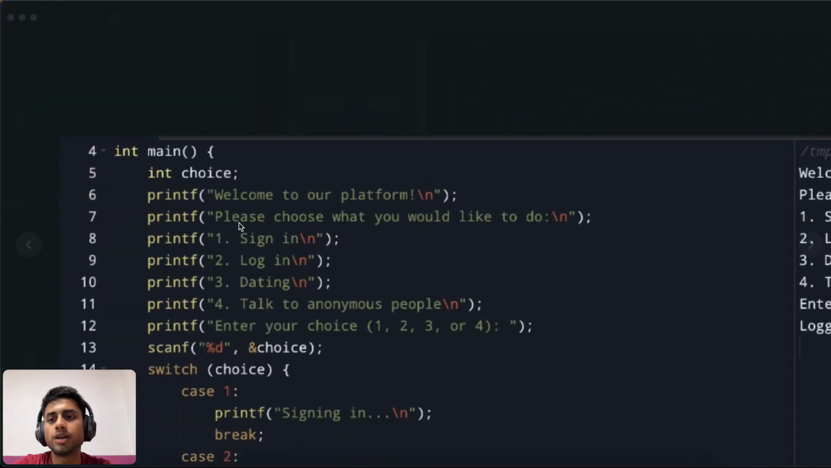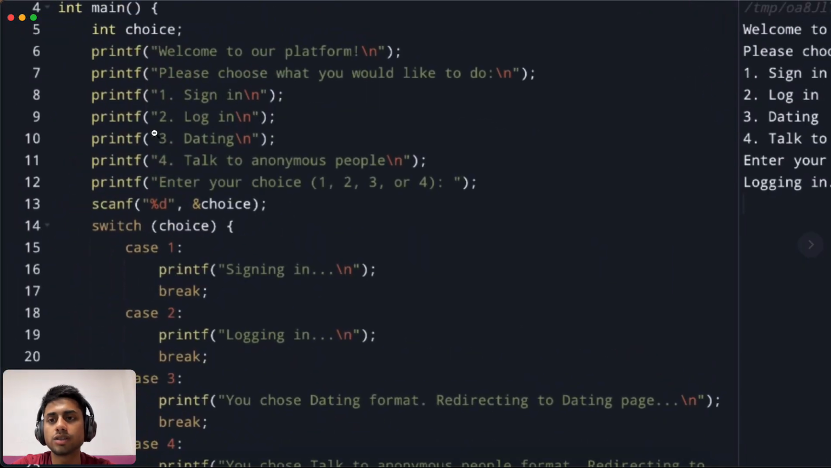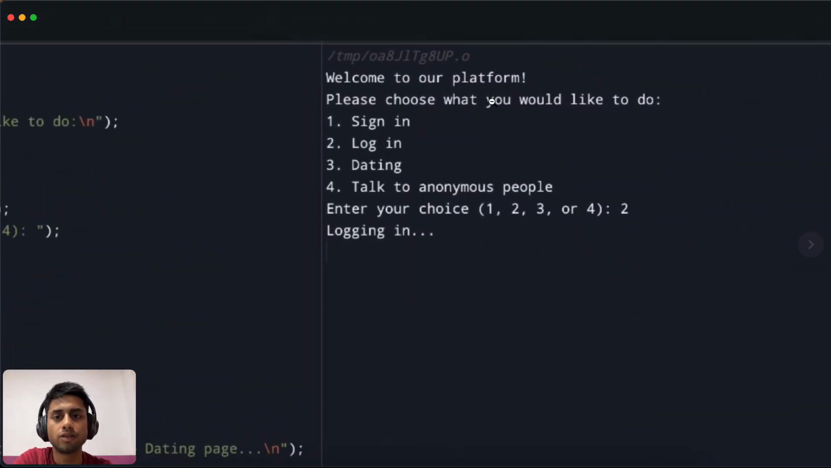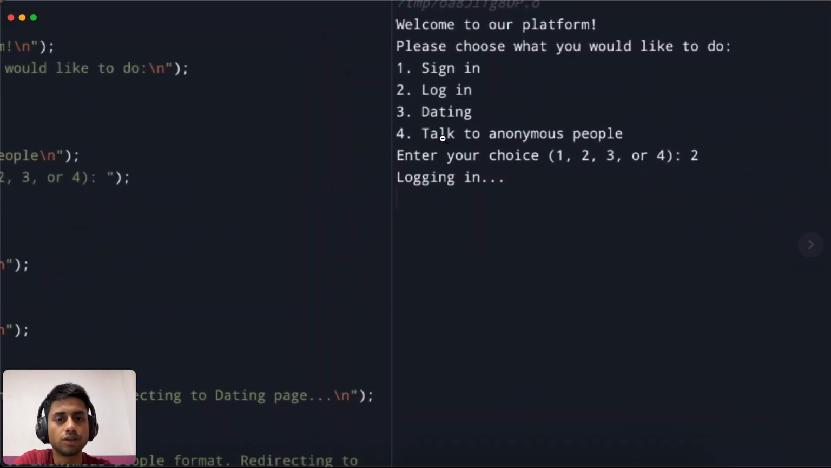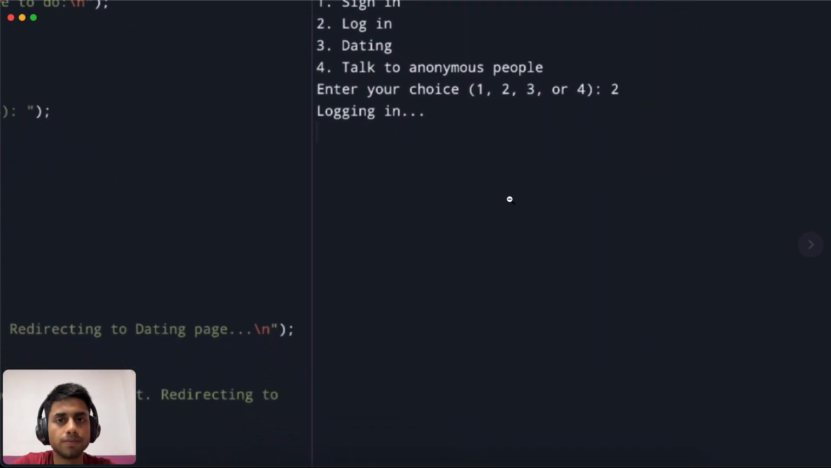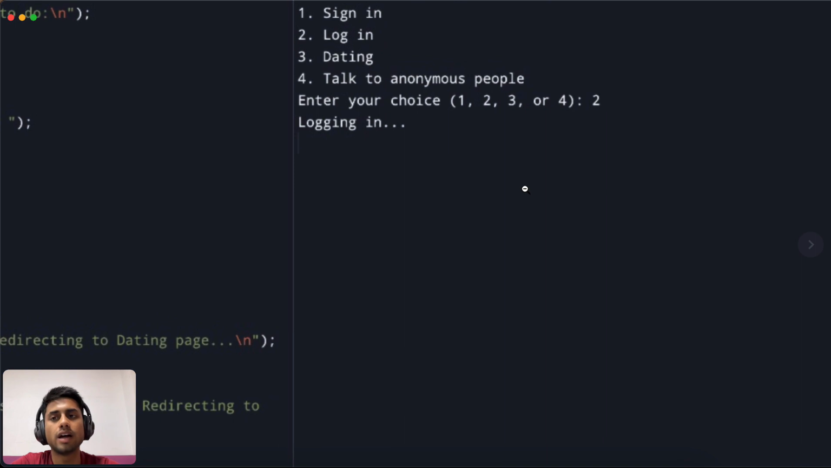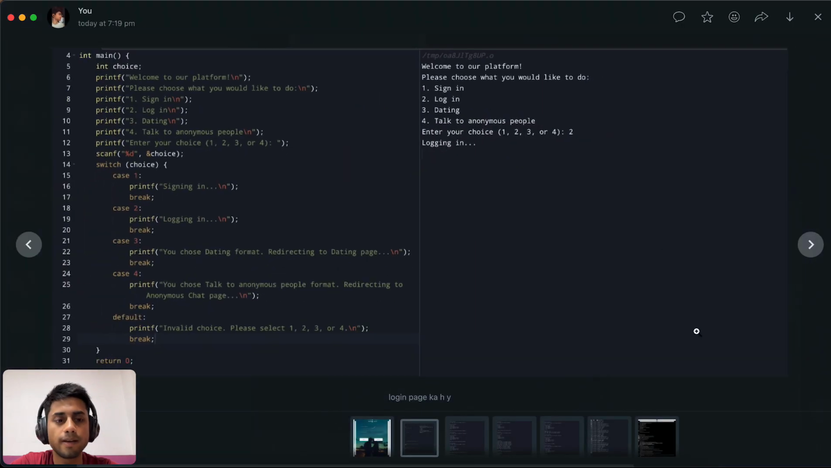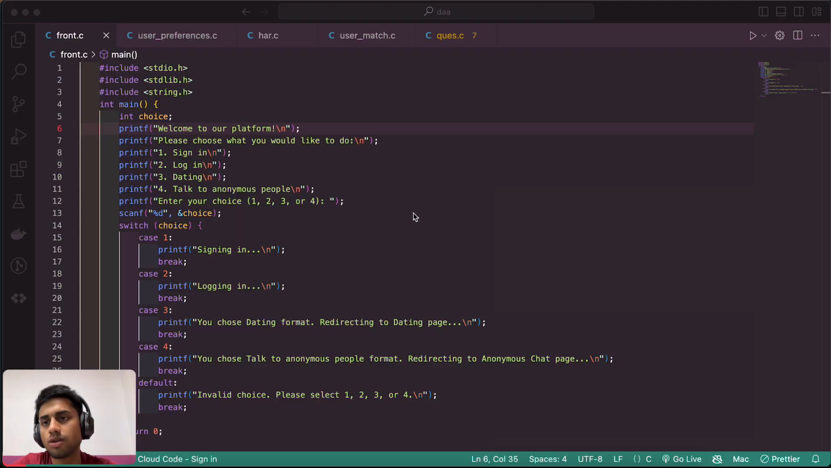As for the code format, there is the int main function in this code, and here is the output of it. Welcome to our platform, and there is the output. If you select 2, it will show the login like this one. We are actually working on the UI page, so it will come after this video. We use only switch cases here, and the time complexity of switch cases is big O of n.